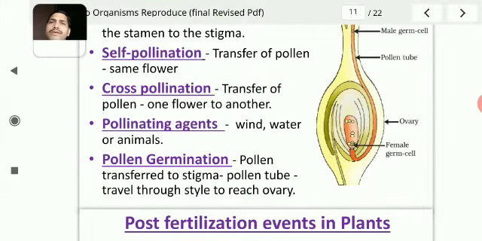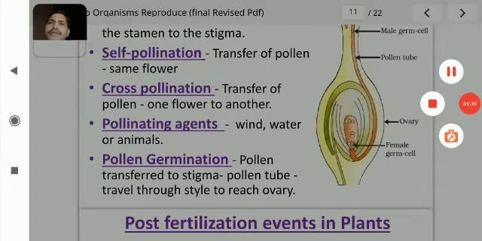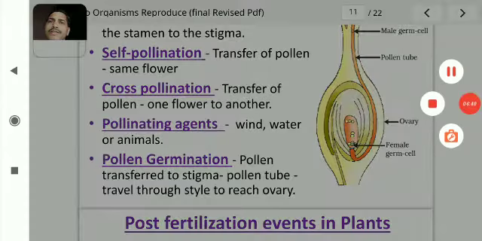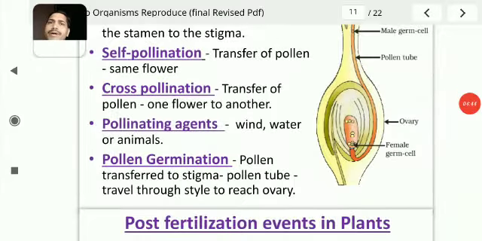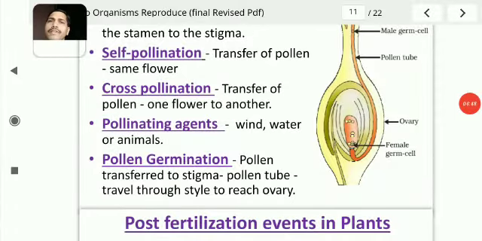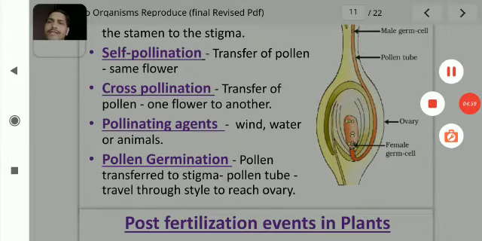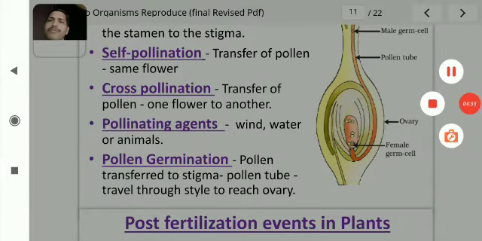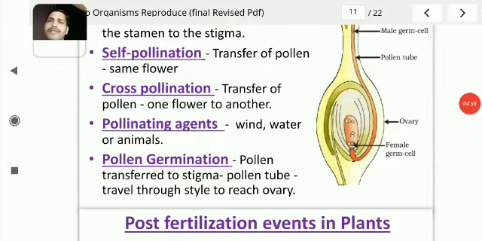So students, we have discussed pollination, fertilization and types of flowers, I mean to say bisexual and unisexual flowers. On the coming slides, we will be learning about the ways of fertilization, that means post-fertilization effects in flowers. Thank you.